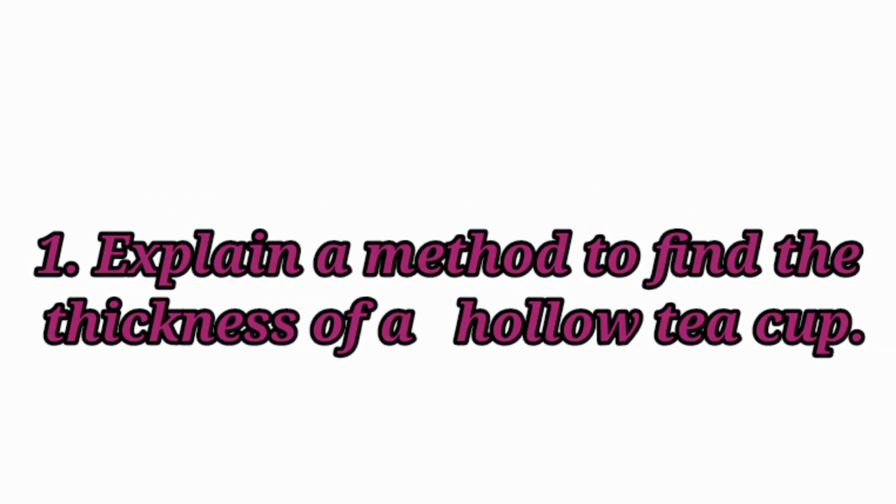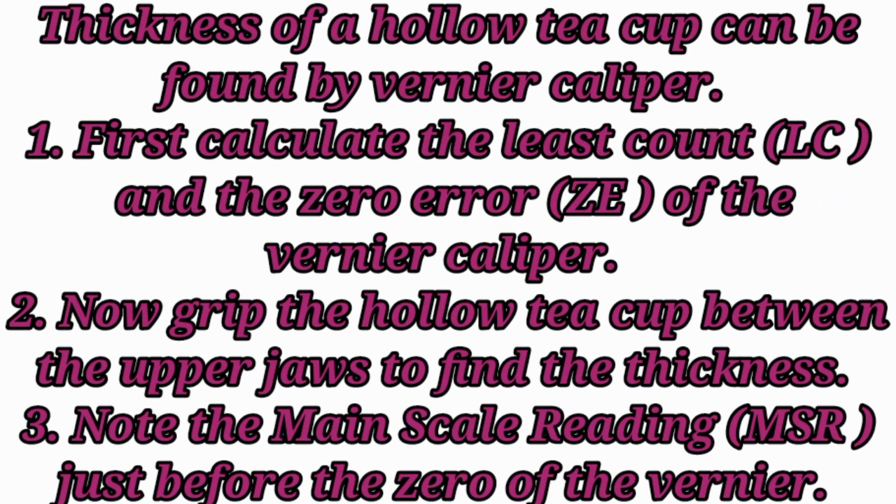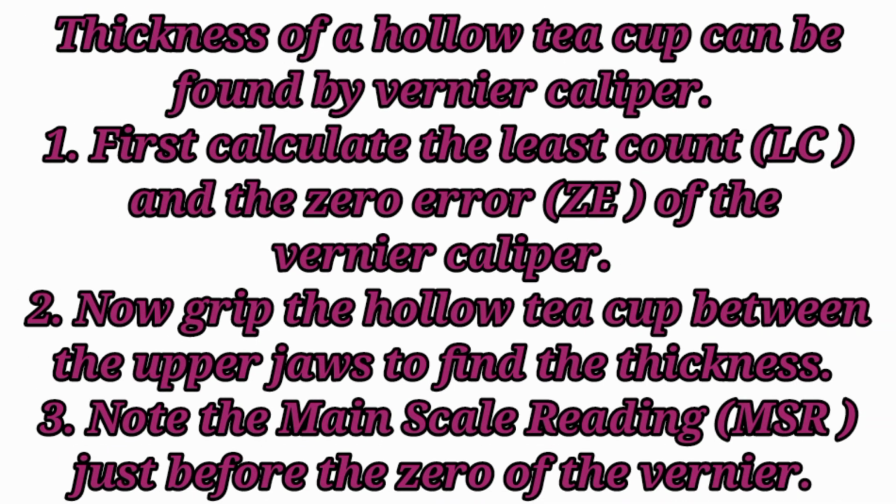Answer in detail. Explain a method to find the thickness of a hollow teacup. Answer. Thickness of a hollow teacup can be found by vernier caliper. First, calculate the least count LC and the zero error ZE of the vernier caliper.